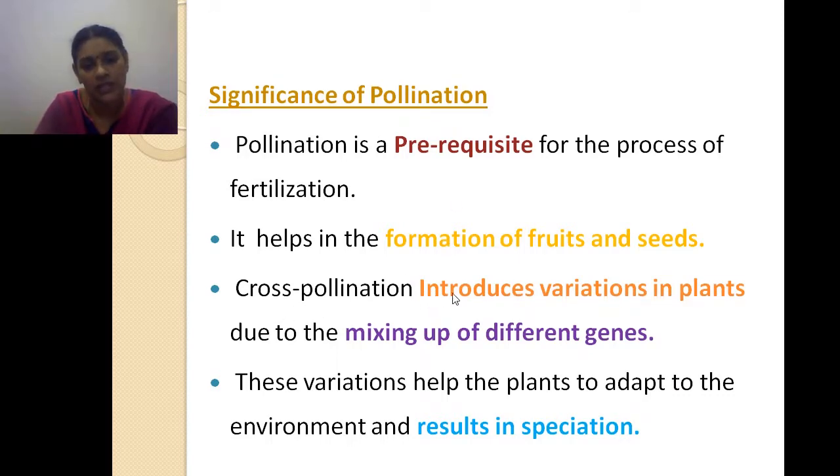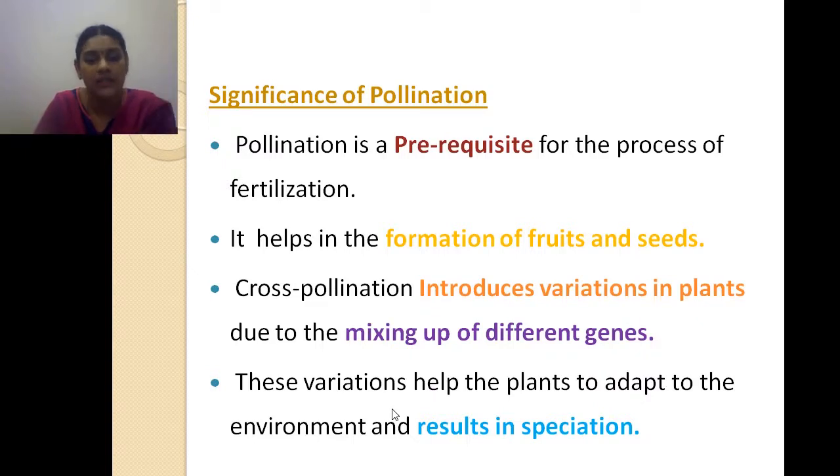Next, cross pollination introduces variations in the plants due to the mixing up of the different genes. Yes, I already told you, in the cross pollination advantages, it is giving new varieties with healthier offsprings. That is also one of the main significances. These variations help the plants to adapt to the environment and result in speciation. Suppose a green color rose is produced by the cross pollination.